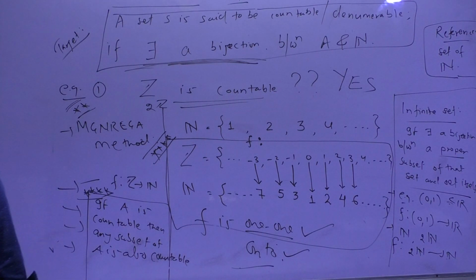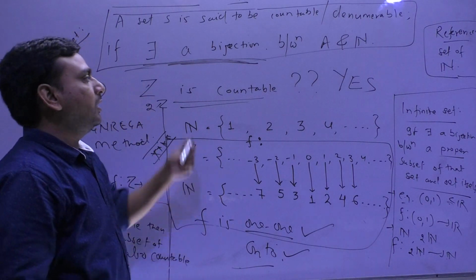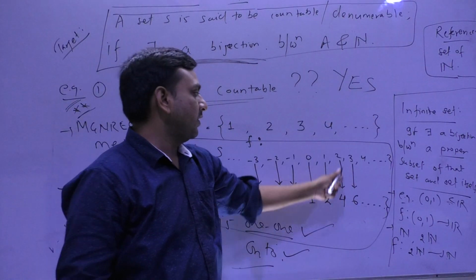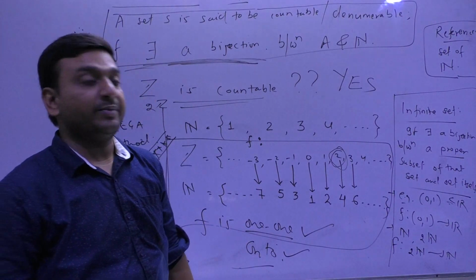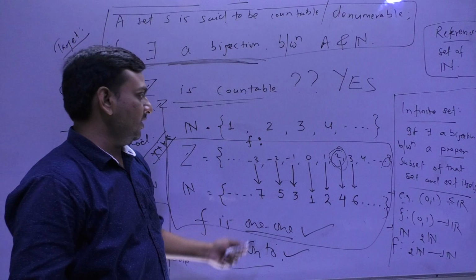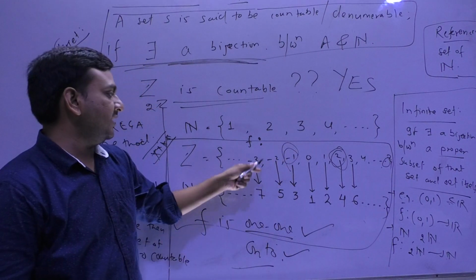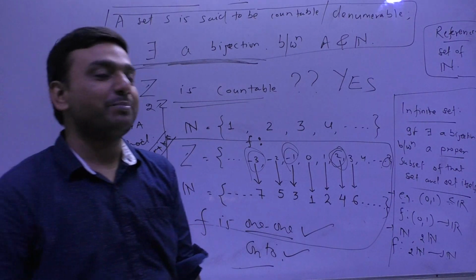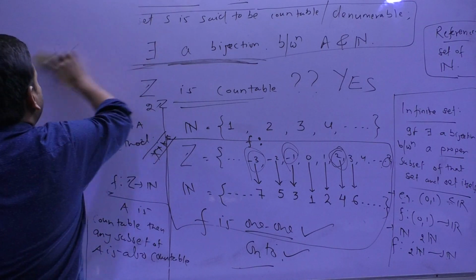So this is also called Z is denumerable, meaning you can tell what is the first element of Z, what is the fourth element of Z, what is the tenth element of Z, what is the third element of Z, what is the seventh element of Z. So this is called denumerable. Okay.